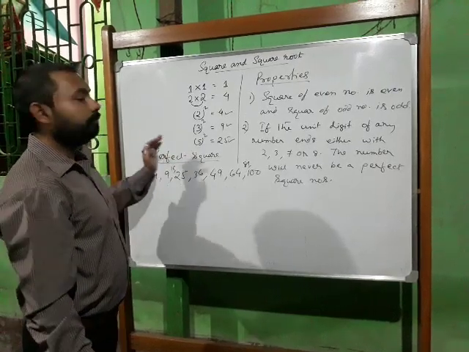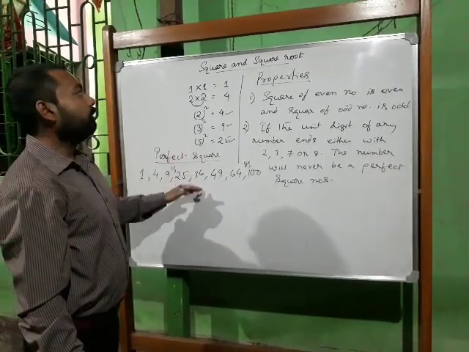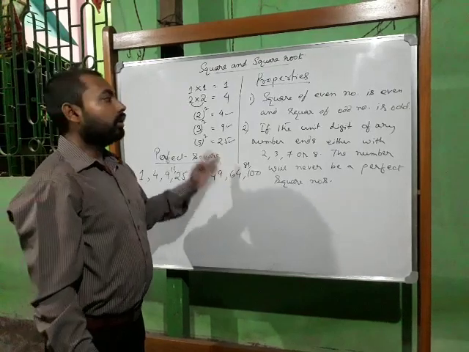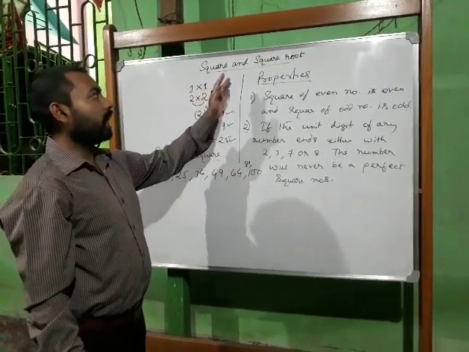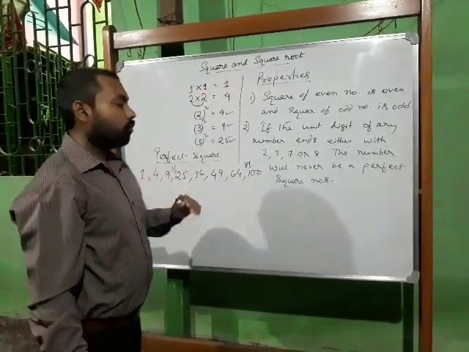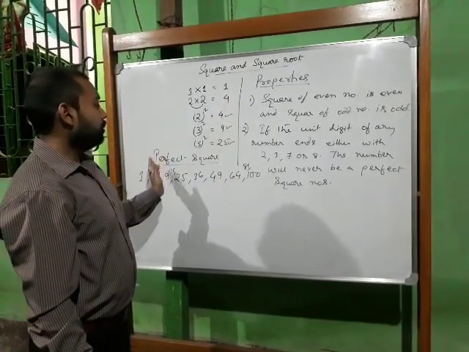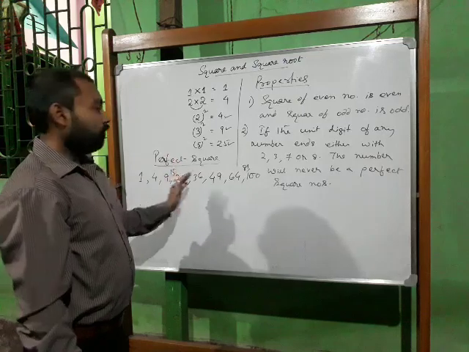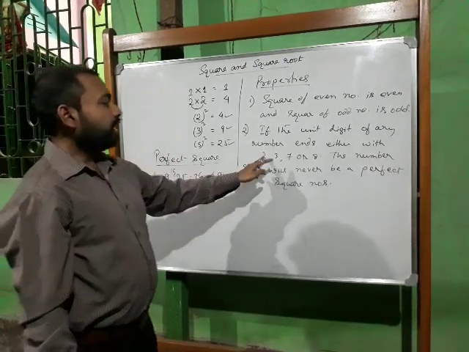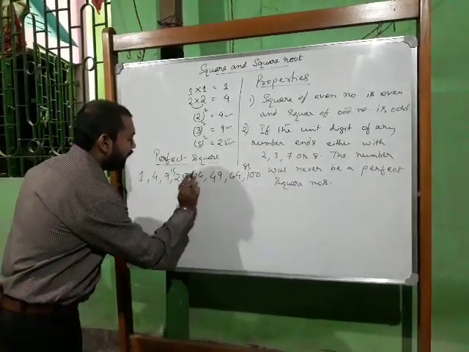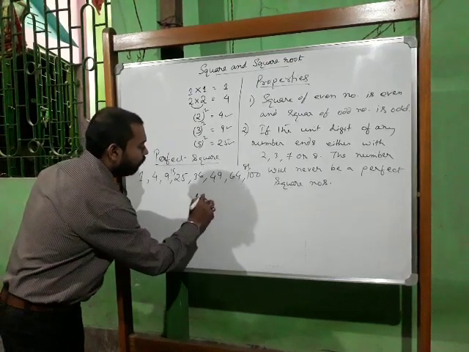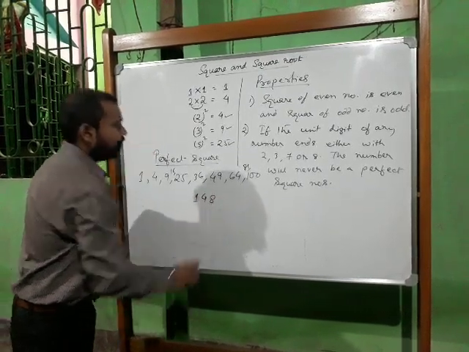So how can a number be a perfect square number? When we do prime factorization, at that time we will understand. When we go for square root, we will understand how we can take out the square root of a number. Now suppose I write a number like 148.